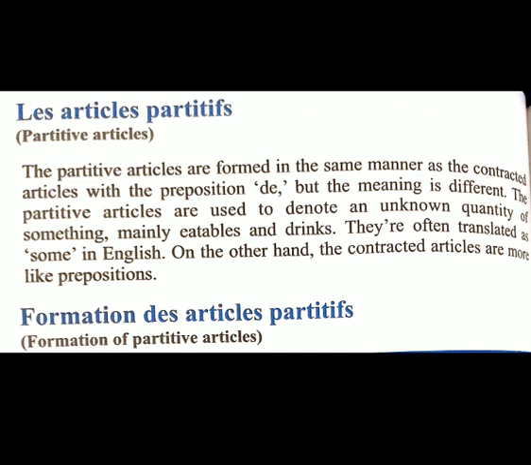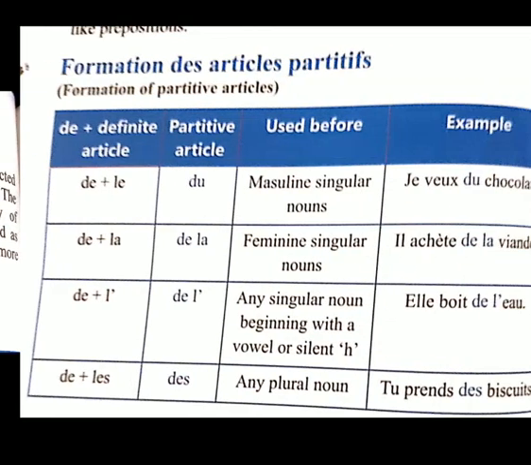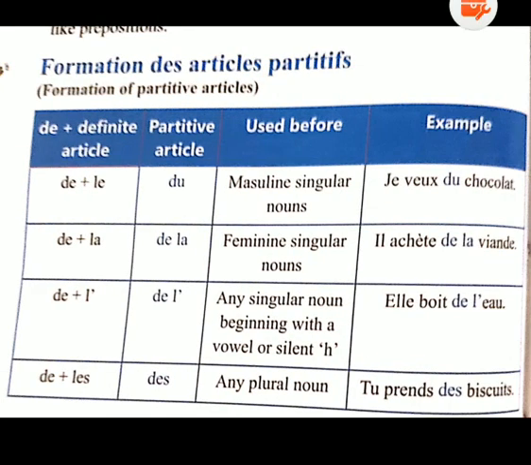They are often translated as some. Okay, now what are the partitive articles? Let's see. These are the partitive articles: de, because the partitive article comes with de, so de plus le will become du.